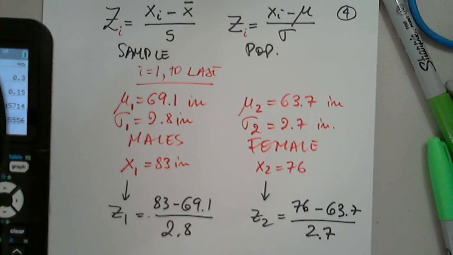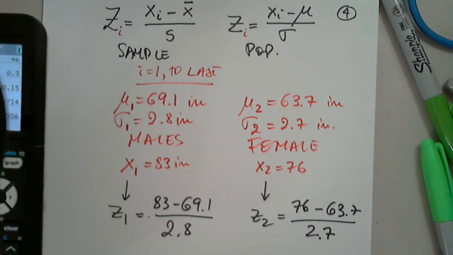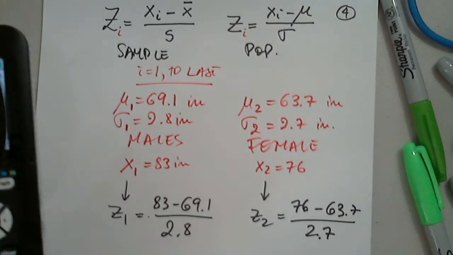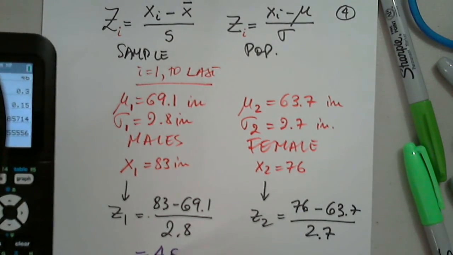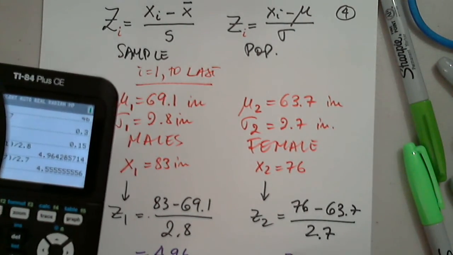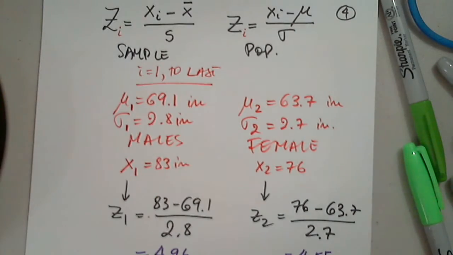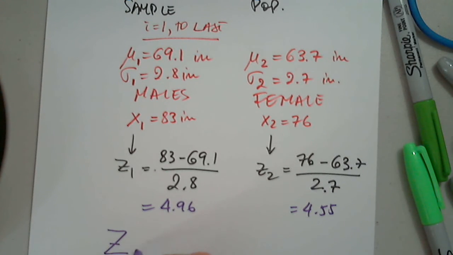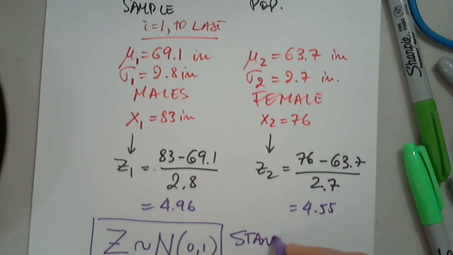So the first z is 4.96 and the other one is 4.55. Please remember moving forward that z also has a distribution, an extremely important distribution with mean 0 and standard deviation 1. We're going to talk about this a lot. It's called standard normal.